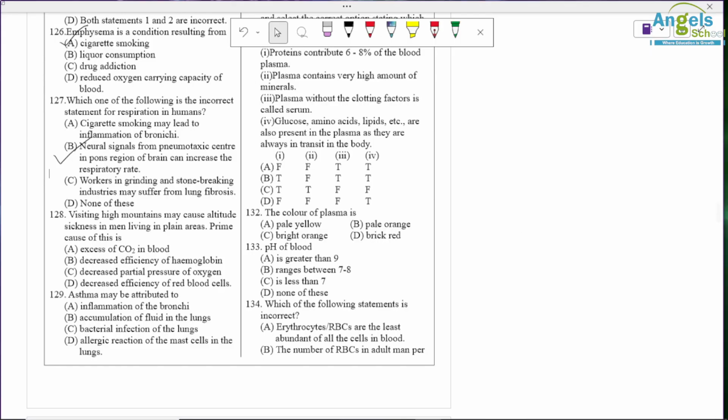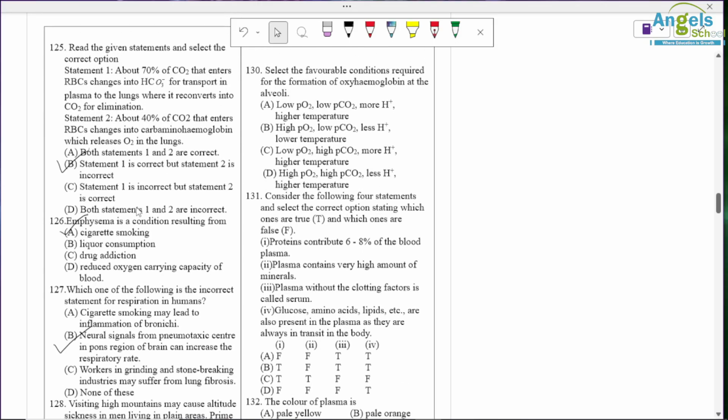Visiting a high mountain may cause altitude sickness in a man living in plain areas. The prime cause is decreased partial pressure of oxygen in the blood. Okay, so option C is correct. Asthma may be attributed to inflammation of bronchi. Select the favorable conditions required for formation of oxyhemoglobin at alveoli sites.